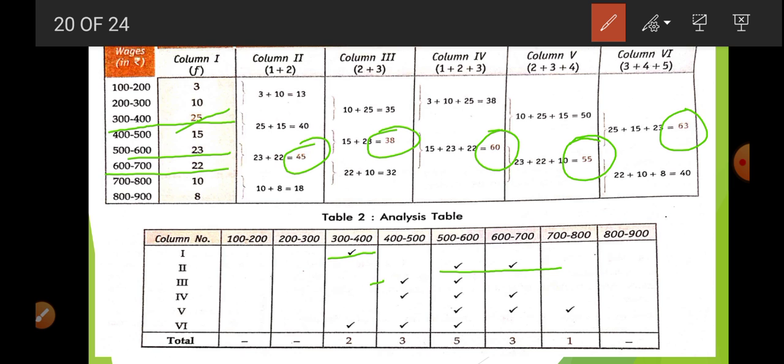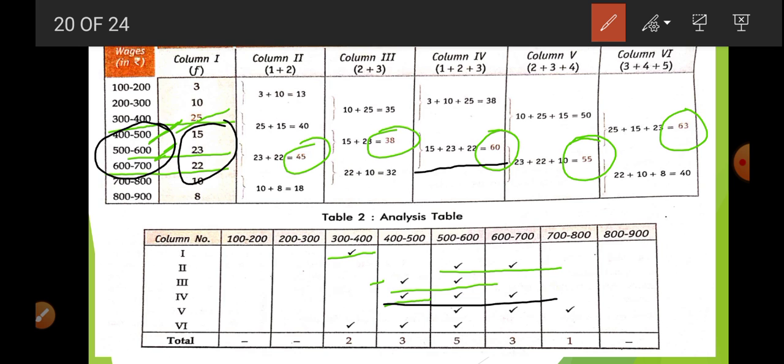Now this 38 is the sum total of 15 plus 23, which is for 400 to 500 and 500 to 600. So we are going to do this. Okay, now 60 is the sum total of what? 60 is the sum total of 15, 23, 22. So 15, 22, 23, and we are going to put the marks for these class intervals.